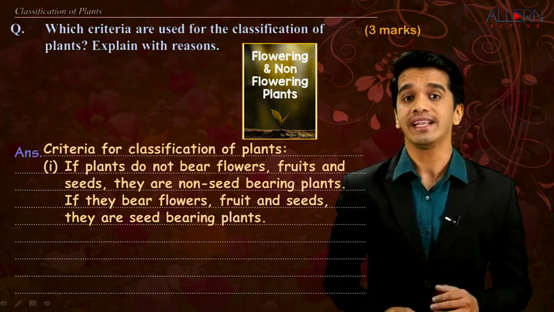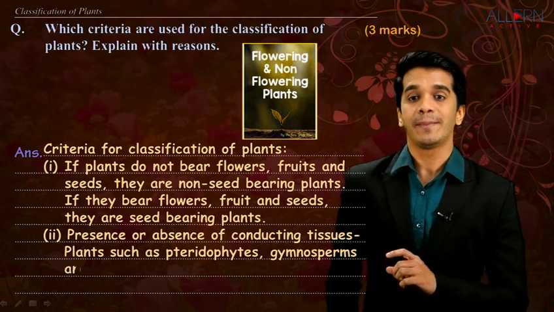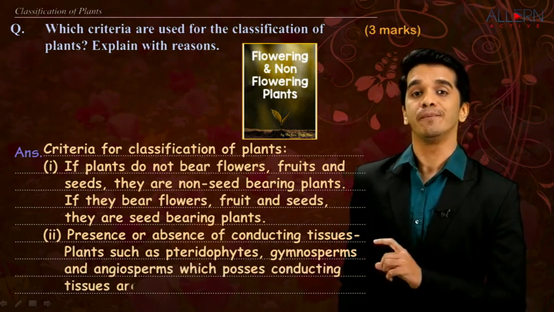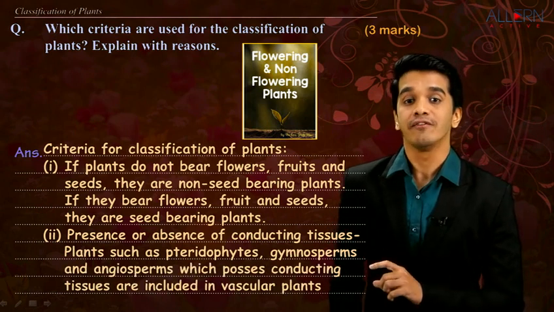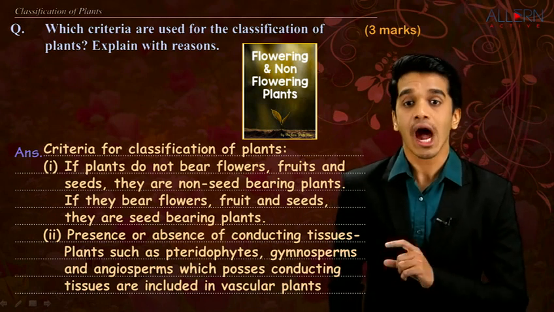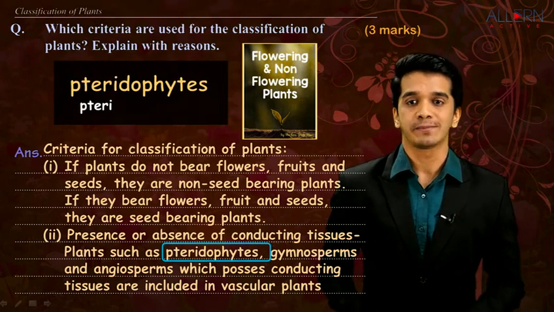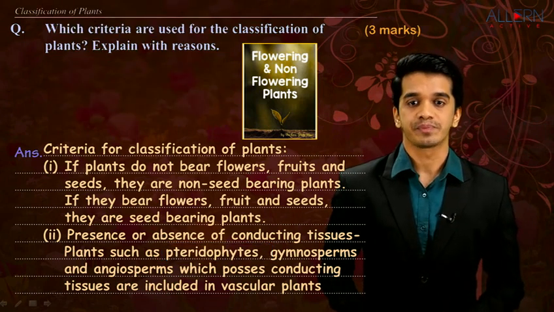Now how do you write this sentence? Presence or absence of conducting tissue: plants such as pteridophyta, gymnosperm and angiosperm which possess conducting tissue are called vascular plants. Now how do you pronounce pteridophyta? Let us study that. Pteridophyta is pronounced as pteridophyta.